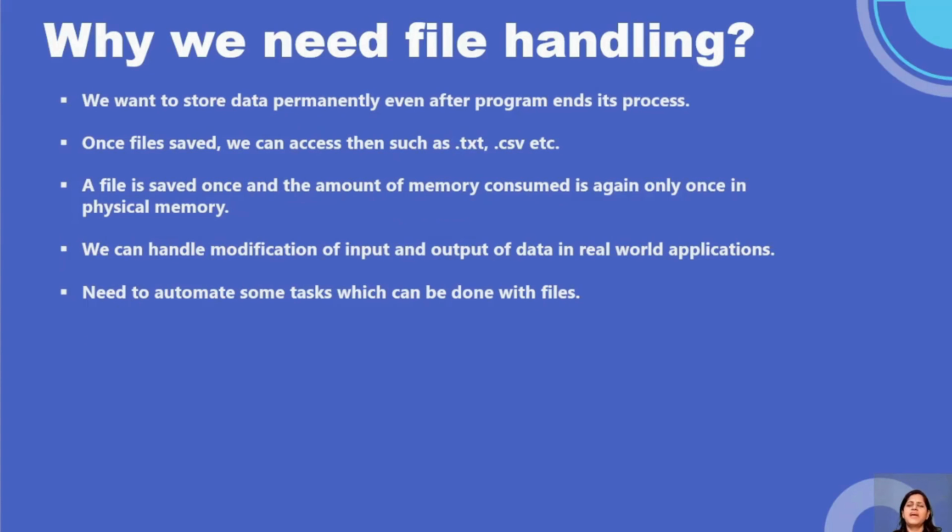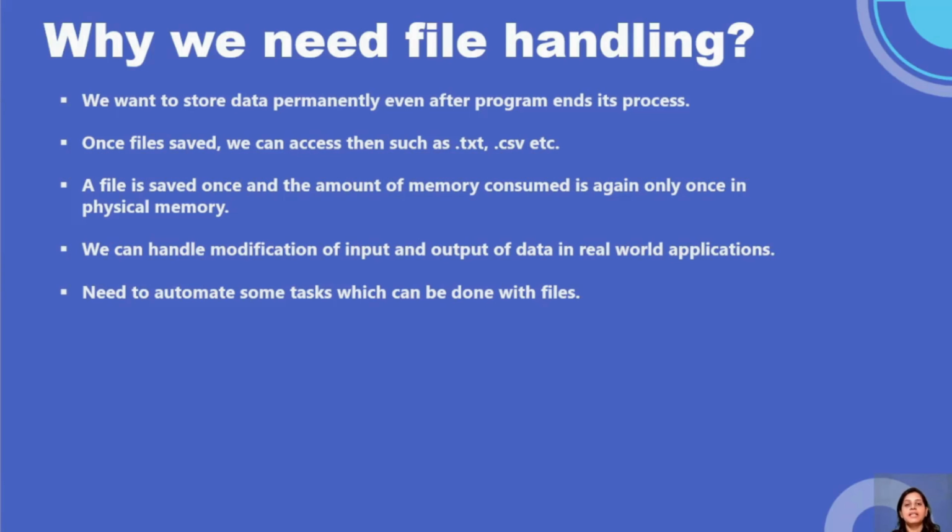So why do we need a file, guys? Consider that you want to keep some 100 lines of code. You need to save it. Every CPU allocates some memory for each and every process when you are running a program. The central processing unit handles each and every operation happening in your system.